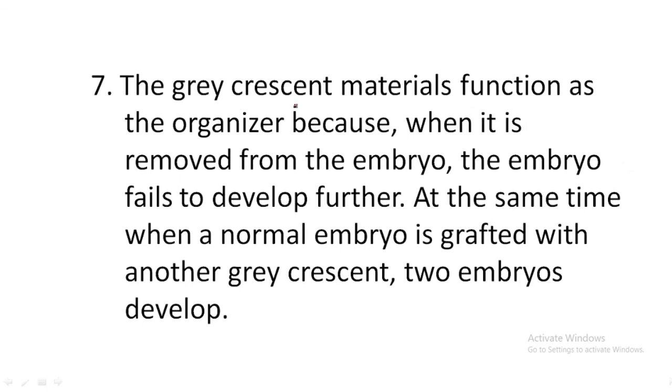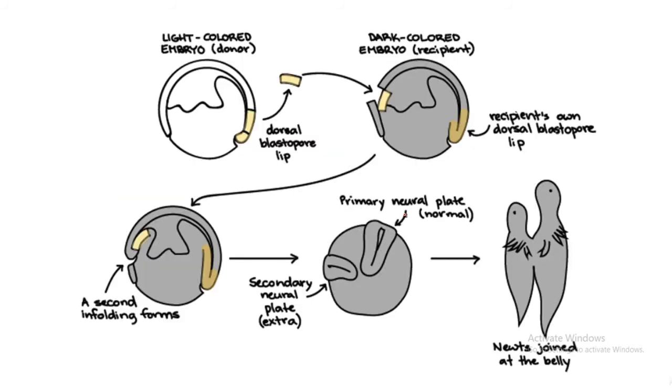This blastopore area acts as an organizer. It initiates the process of embryogenesis in this blastula, right? When we remove it from the embryo, the embryo fails to develop further, right? But at the same time, when we graft this blastopore area into another blastula, it starts organogenesis, starts embryogenesis from the second point, and results in the formation of a double-headed embryo.